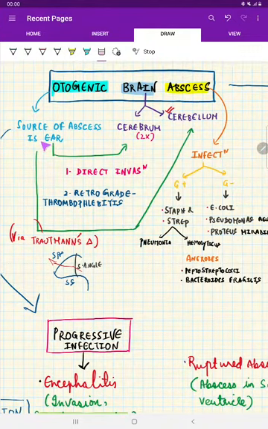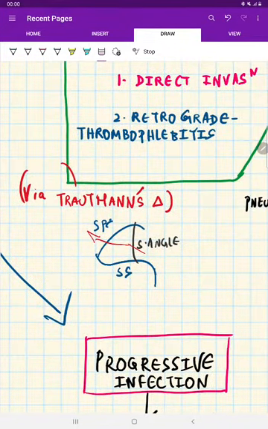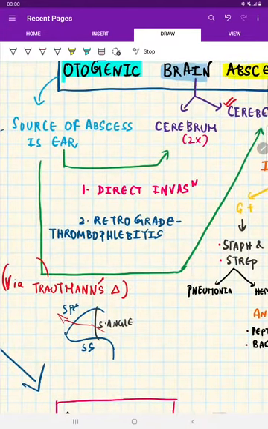One special note: if an ear which is infected and the abscess from the ear is spreading to the cerebellum, think, the ear is in the middle cranial fossa and the cerebellum is in the posterior cranial fossa. How is this going to communicate? Yes, that is through Trautmann's triangle. It means the otogenic cerebellar abscess is going to pass through Trautmann's triangle.